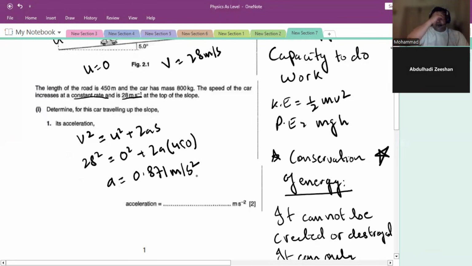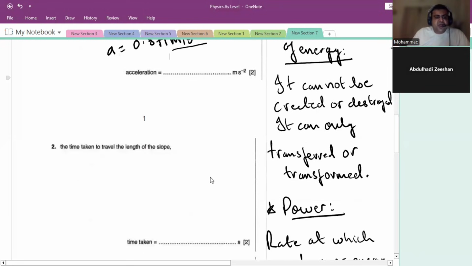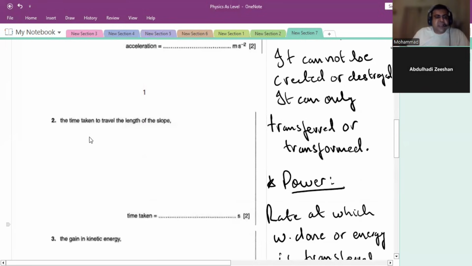And it's always important to write the units with the answer. I got 28 square divided by 900, 0.871 meters per second squared. That's good. So you're getting the same answer. Now, in the next part, they're saying the time taken to travel the length of the slope. So we can use, yeah, the length. There's one formula which uses time, final velocity, acceleration, and initial velocity, which is v equals u plus at. Are you familiar with this formula?